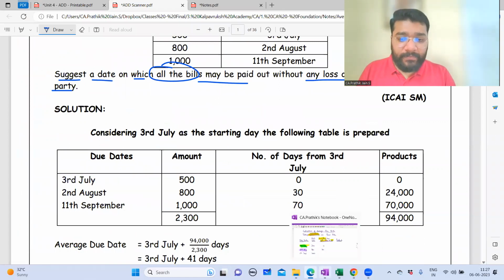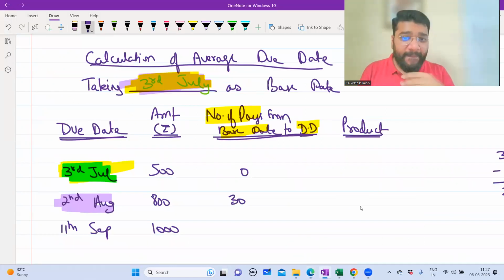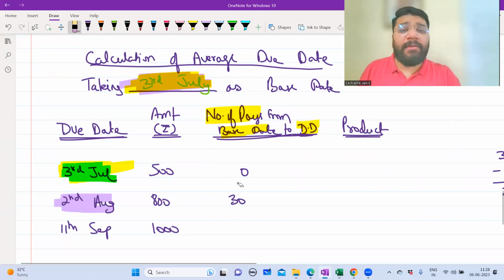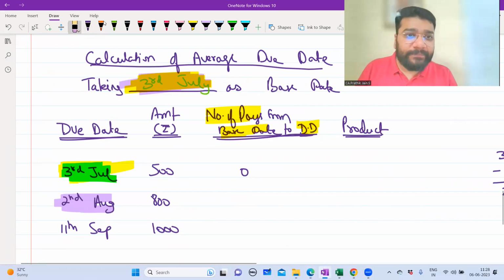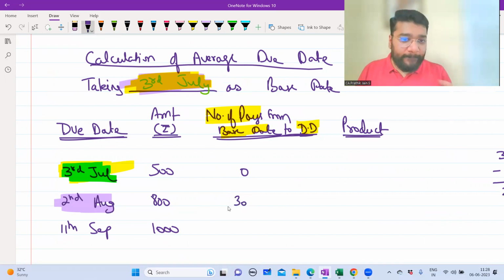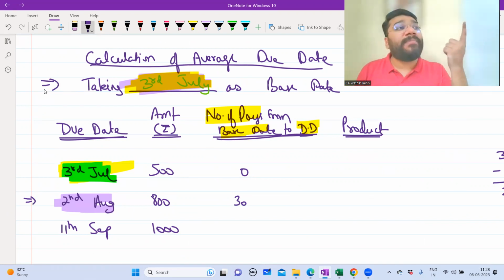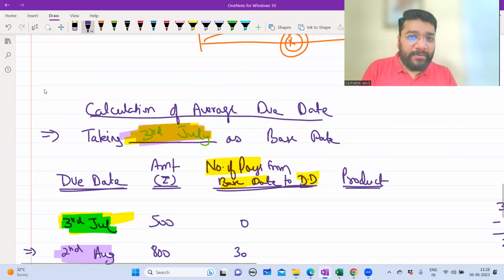Just one doubt: every time the first date will be the base date, is it? Yeah, because you have traveled from base date to each and every transaction's due date. Okay. So if it was August, September, and October, August would become the base date. Now, let's suppose 2nd August is the base date. From 2nd August to 3rd July means you have to travel in reverse. If you travel in reverse, the days will become negative.